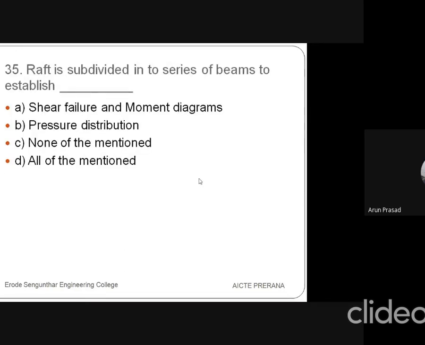Then the 35th question is, the raft is subdivided into a series of beams to establish, the first option is shear failure and moment diagrams, B option is pressure distribution, C is none of the above, and D is all of the above.